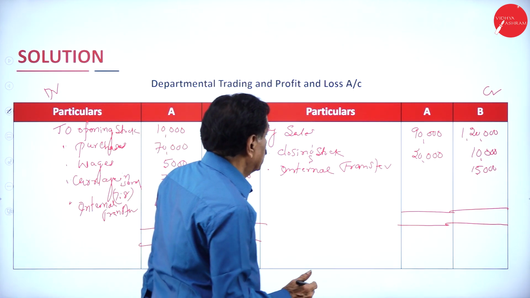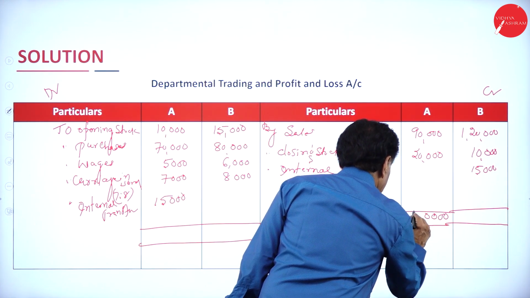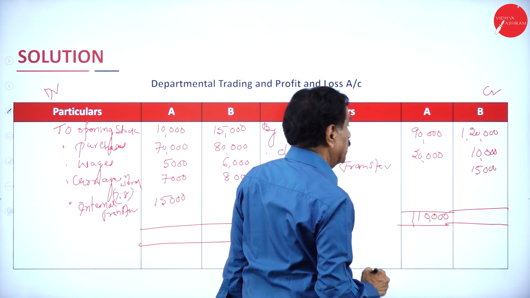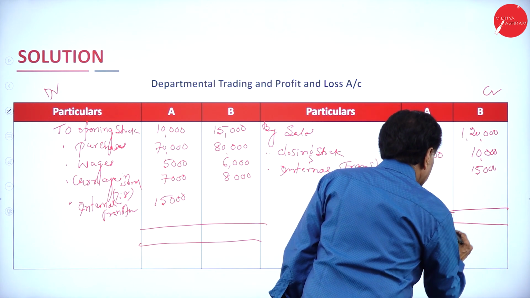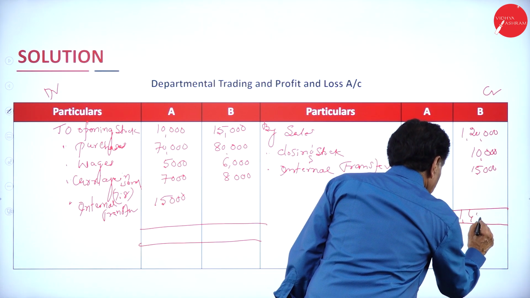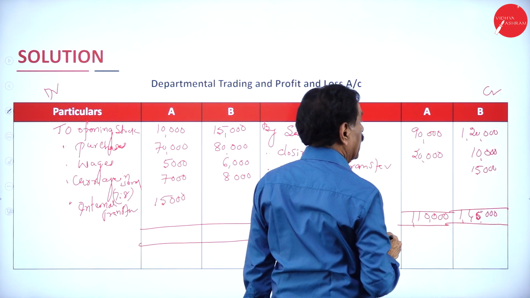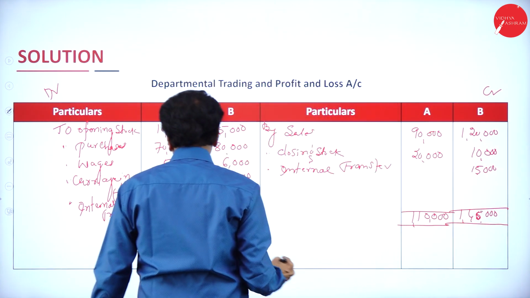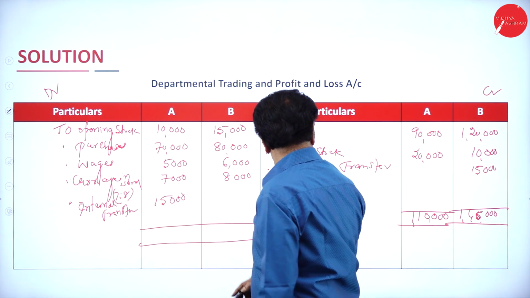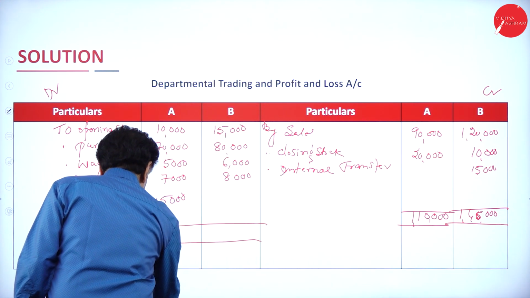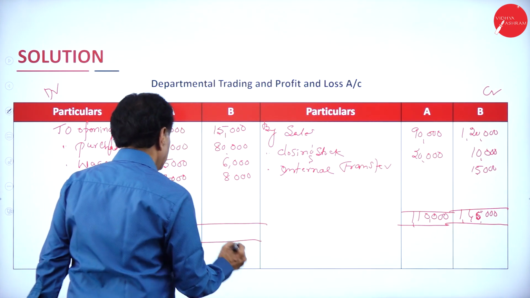If I add now, this is 1,10,000, 1,20,000, 1,30,000, 1,45,000. Here, 70 plus 80, 85, 92, 97, 1,07,000. So it is 1,10,000. Total, it is 1,45,000.